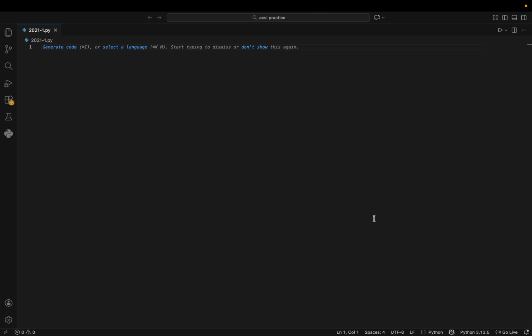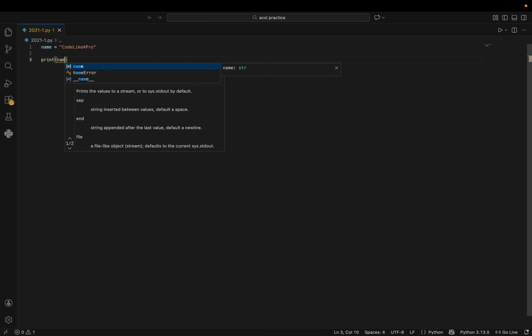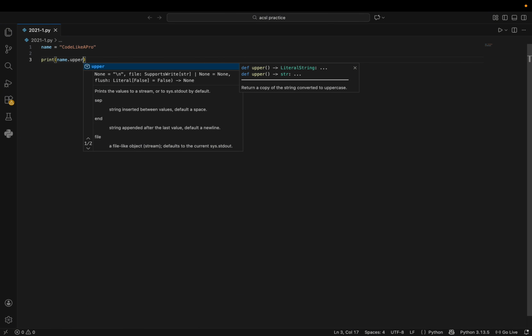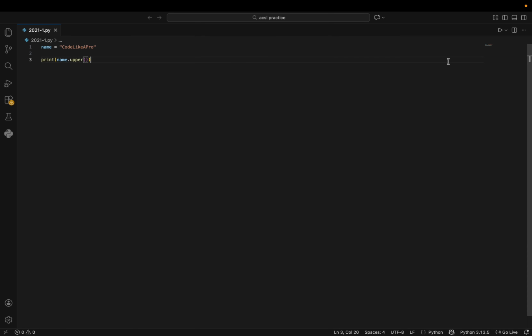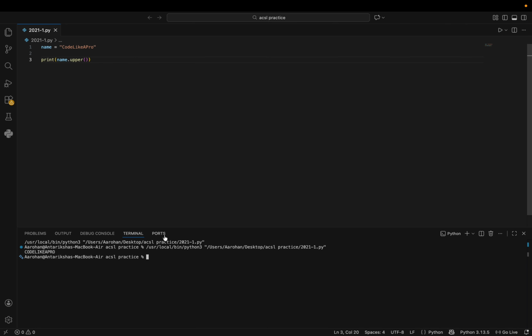So let me start by creating a variable called name and have it store a string that says code like a pro. And now what if I wanted to make that all uppercase? Well then, if I just print name with the upper method, it will make the whole thing uppercase.